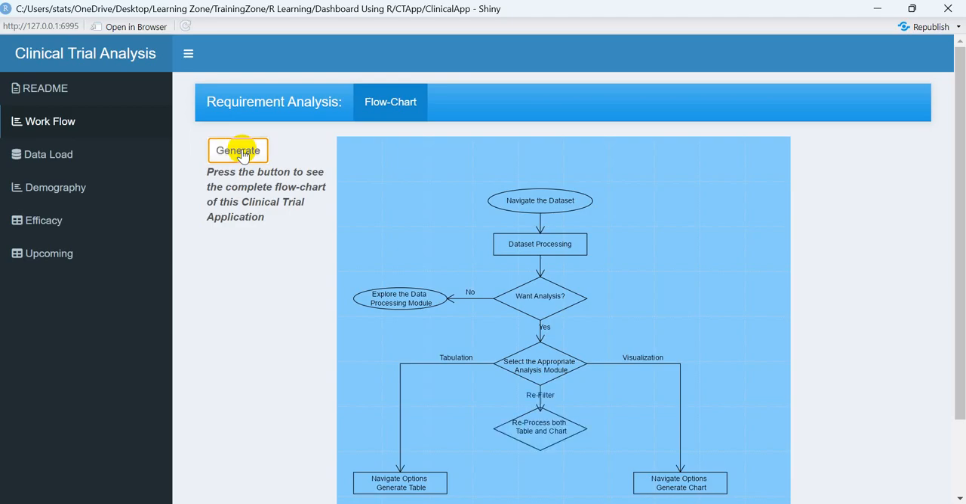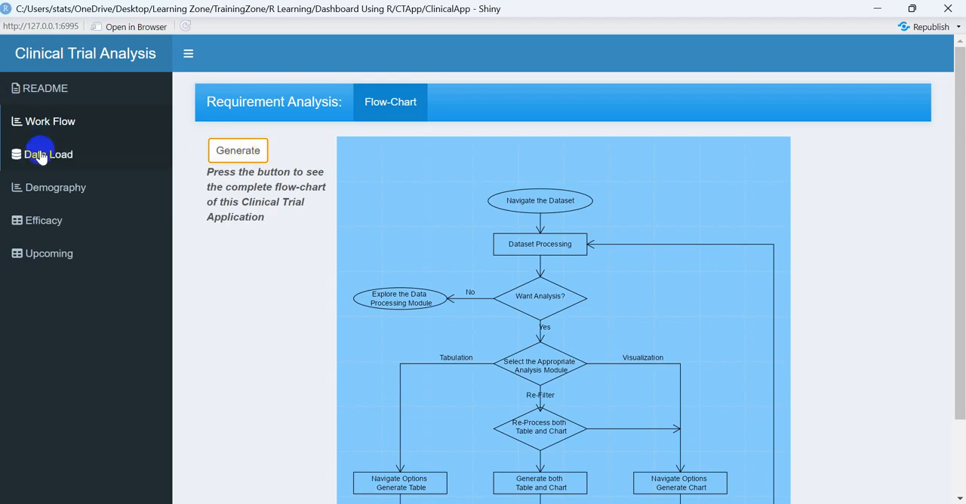Now let me move to the further part. While doing the analysis, if you want to refilter your data, if you want to apply new specific conditions and do the analysis on those conditions, you can again refilter and reprocess the data and again go for the tabulation and visualization part. In this way you can generate either tabular format of results or the chart format of results. So this is the whole working structure of this particular app.